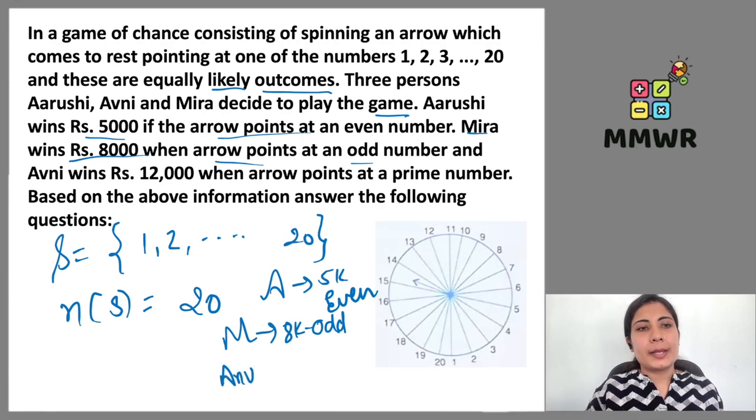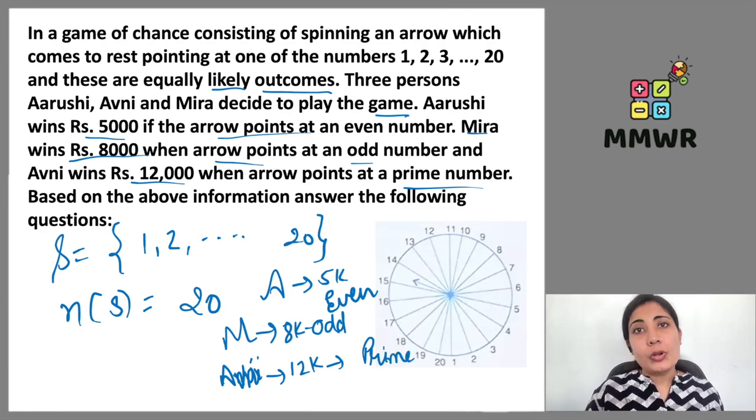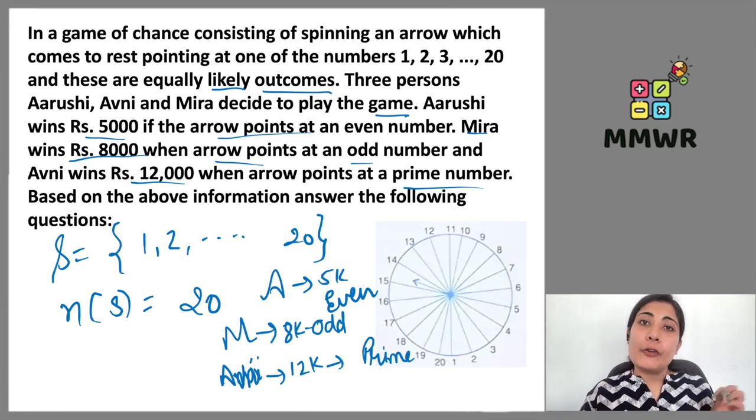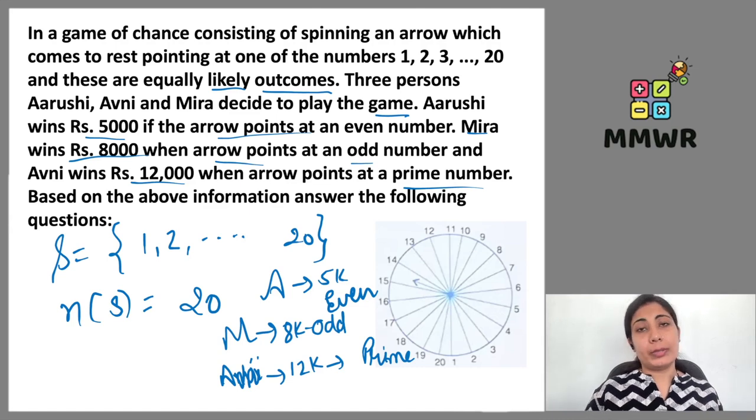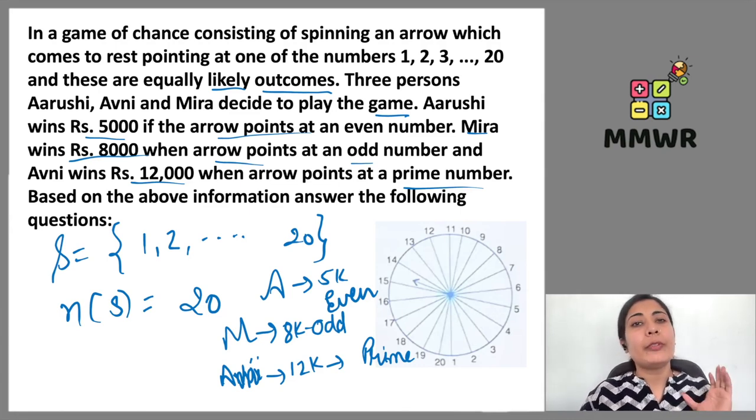Then Avni is there. Avni wins rupees 12,000 when the arrow points at a prime number. So if a prime number comes, Avni is going to win. If an odd number comes, Meera is going to win. But everybody is not winning the same amount. Meera is going to win 8,000, Avni is going to win 12,000, Arushi is going to win 5,000.